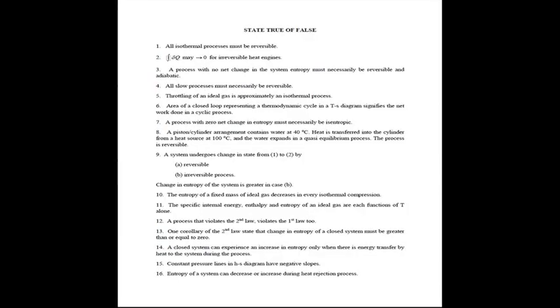So, the change in entropy of a closed system must be greater than or equal to 0. This is not a correct statement. Next question, a closed system can experience an increase in entropy only when there is energy transfer by heat to the system during the process.